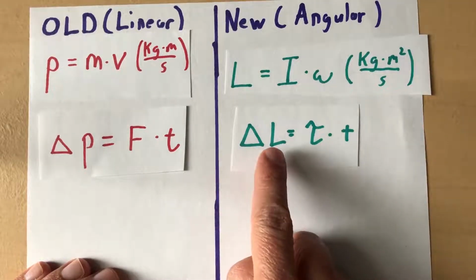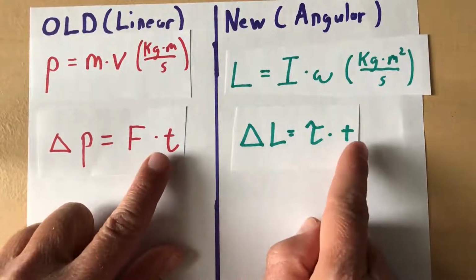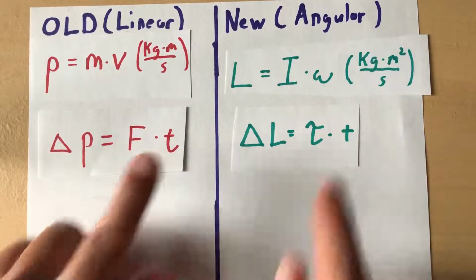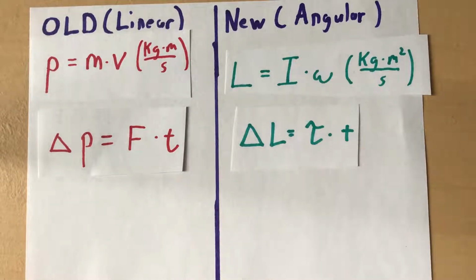The change in angular momentum is equal to, we replace force with torque, and time is still time. I wrote it differently here, but they're both times. So to change the angular momentum of a system, we need a torque exerted over a time.